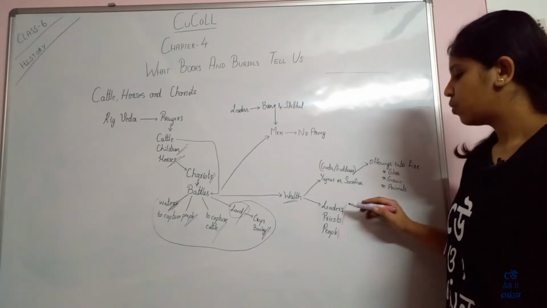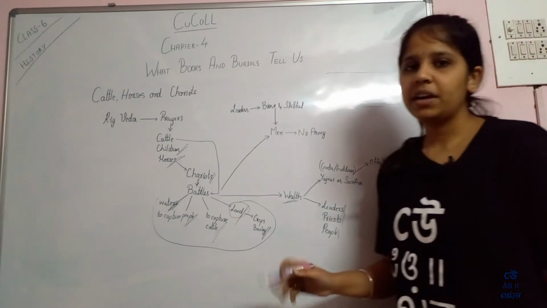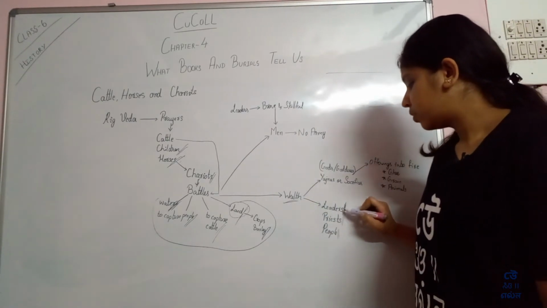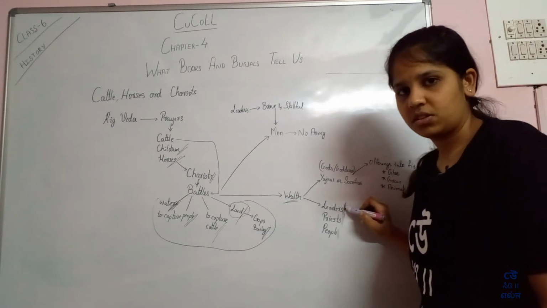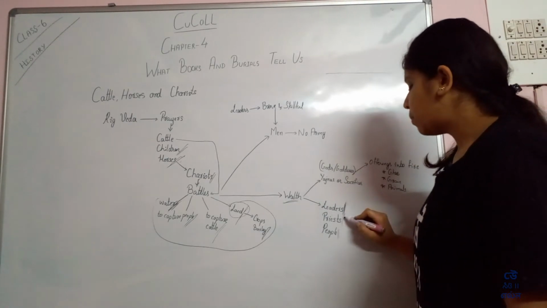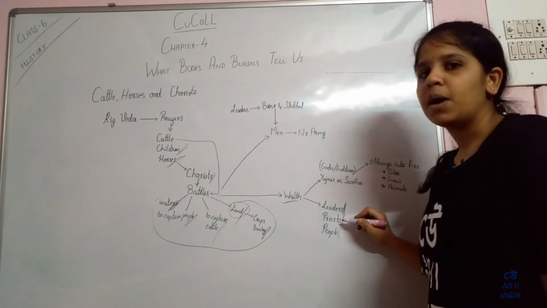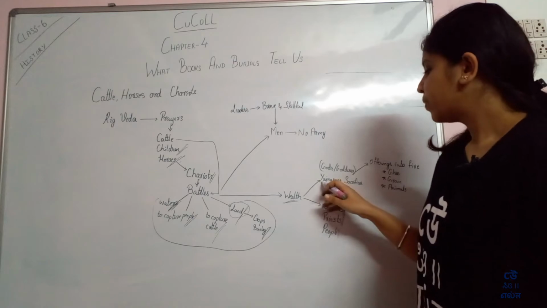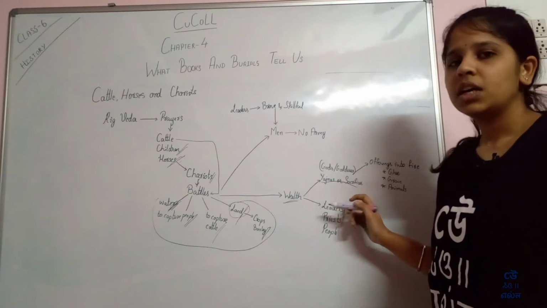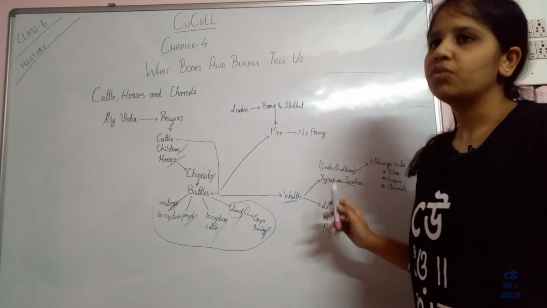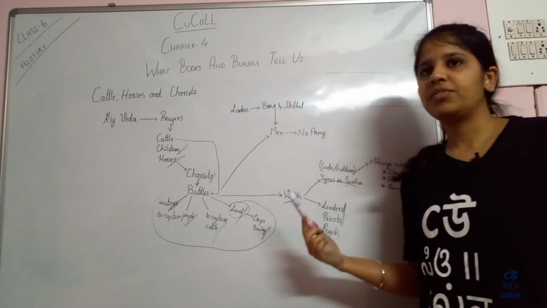First, the wealth obtained from the battle was distributed among the leaders. Then some amount of the wealth was given to the priests, and some amount of the wealth was also given to perform the yagnas or the sacrifices for the safety of that society.